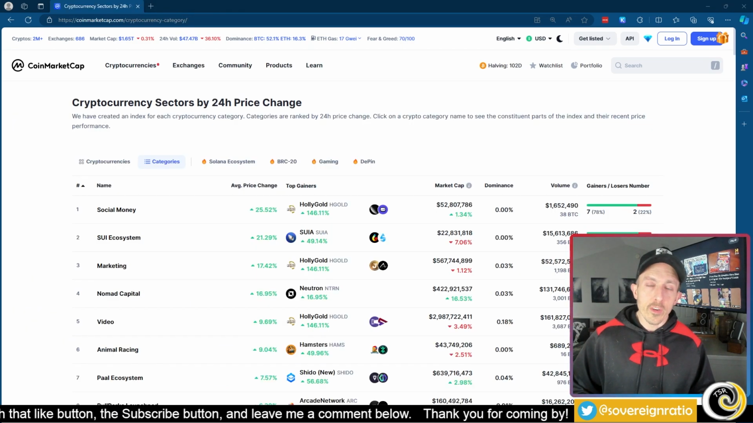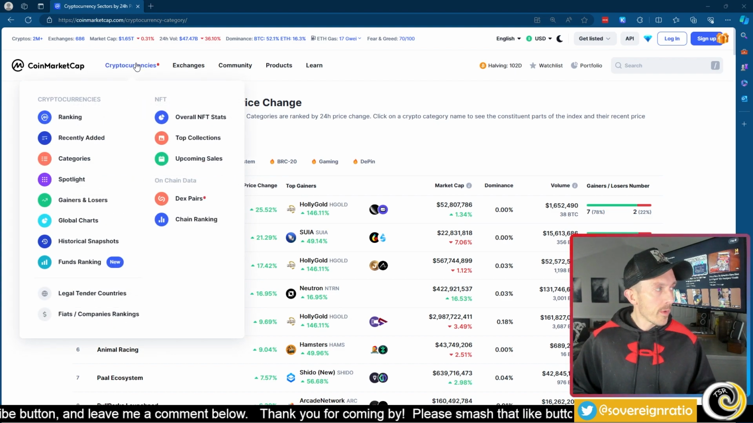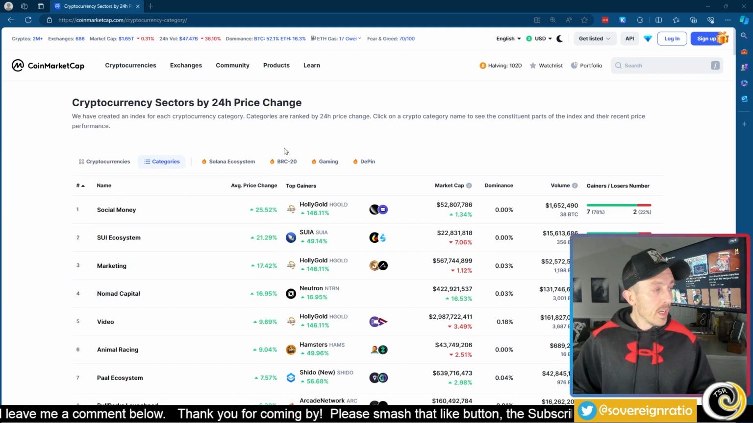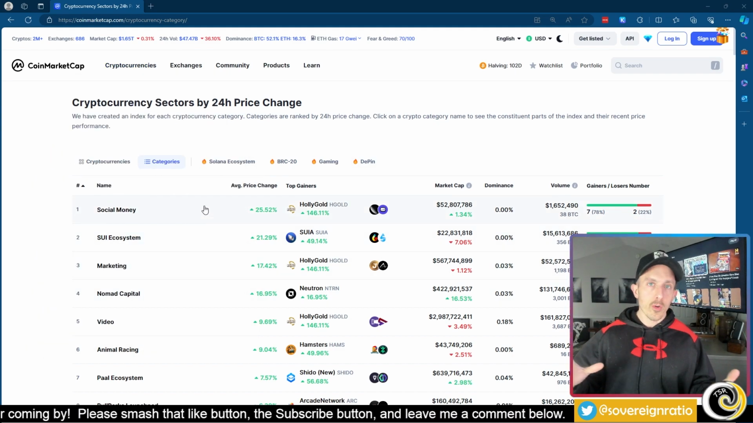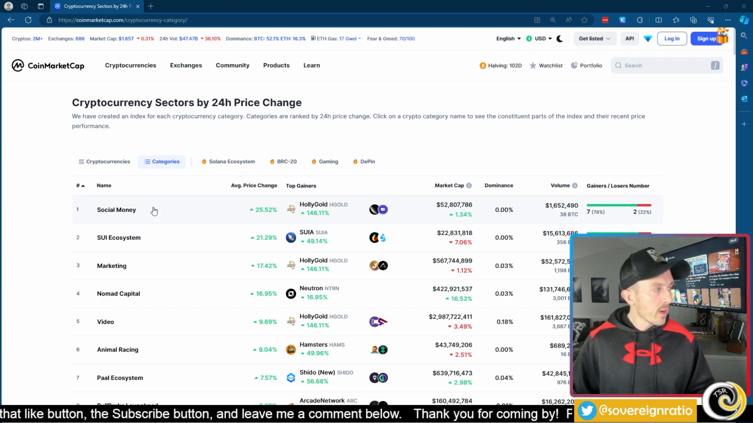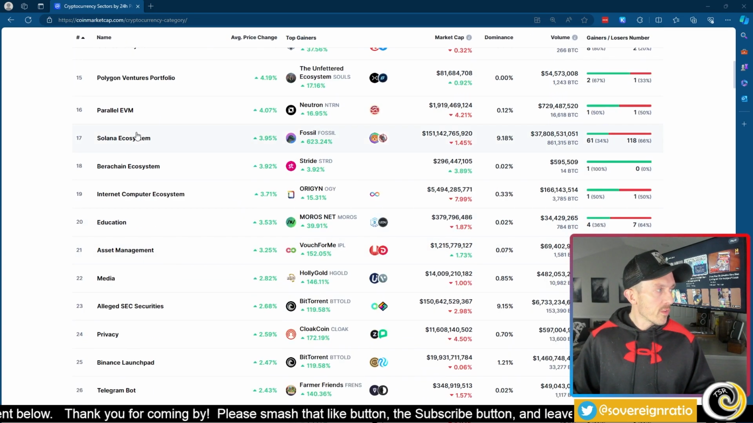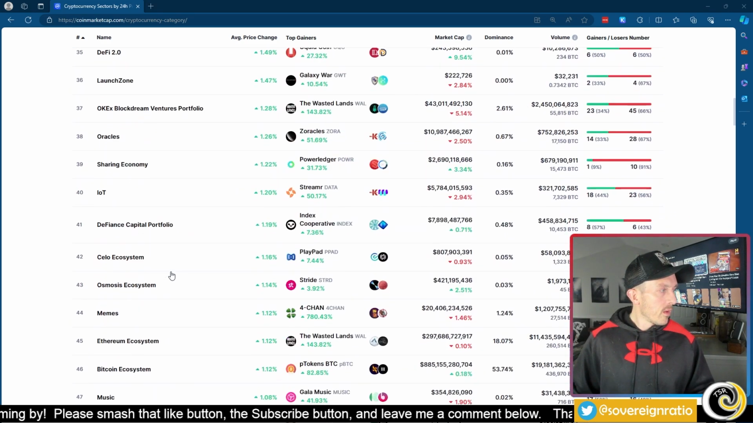You can also do things in a more generalized format, like on CoinMarketCap here. You could literally go on top and hit cryptocurrencies and go to categories, and you're taken to this section, which will have different altcoins grouped together by narrative. So like right here, the number one trending one right now is social money, and then there's the Sui ecosystem, marketing. You know, here's one for Solana. Here's one for Polygon Ventures.